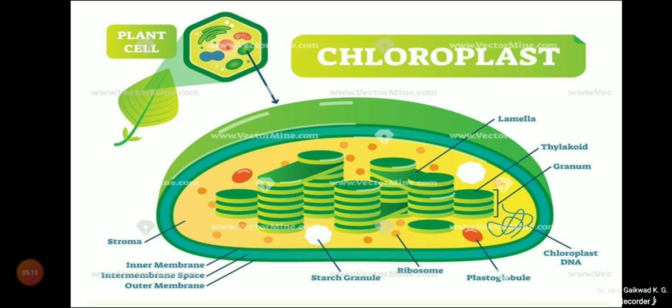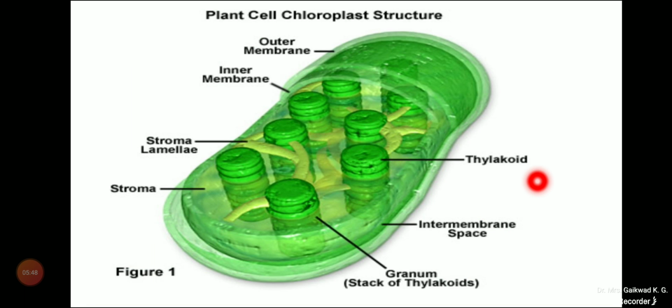Here it's about the structure of the chloroplast. So the inner membrane of the double wall is considered less permeable. Inside this cavity of the inner membrane there is another set of membranous sacs, and they are called the thylakoids. See, it is called the thylakoid. Thylakoids are arranged in the form of stacks called grana. Okay, so here in this diagram we are able to see these are the thylakoids, and that contains the granum. Okay, many grana are there.